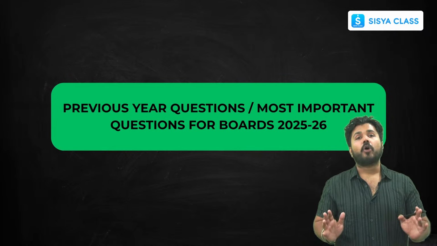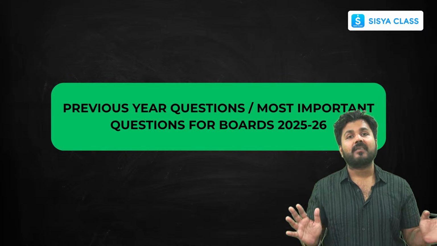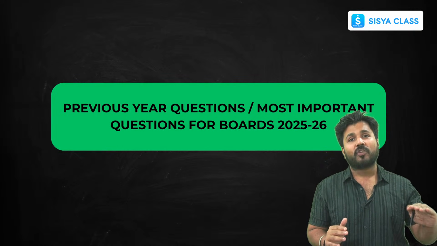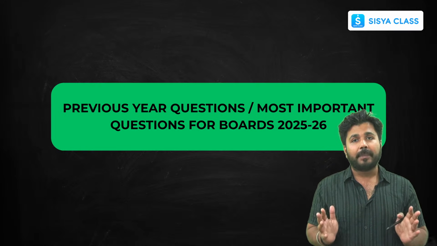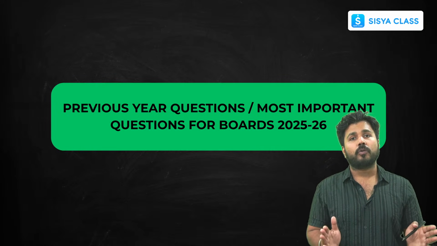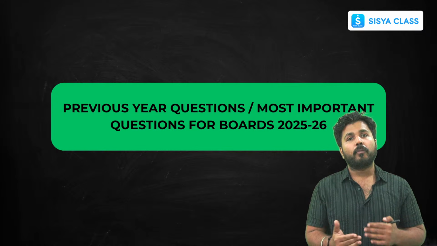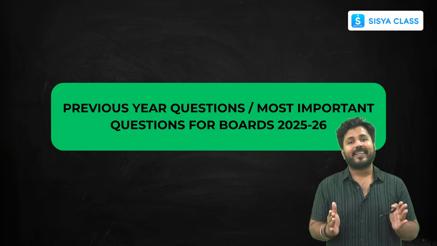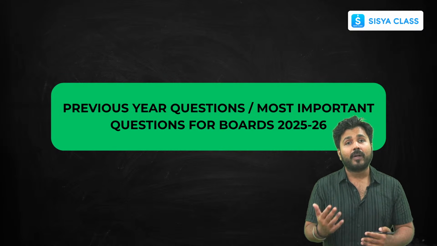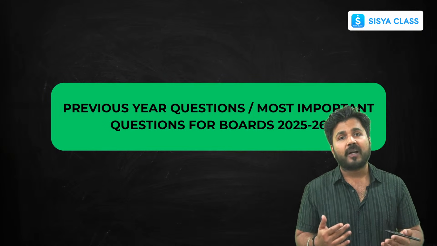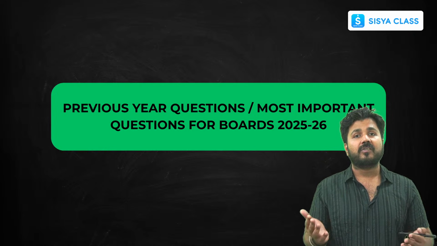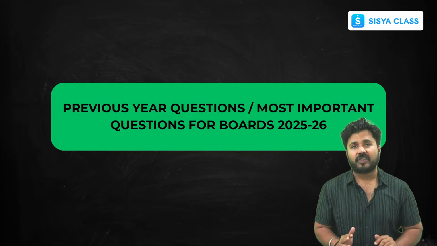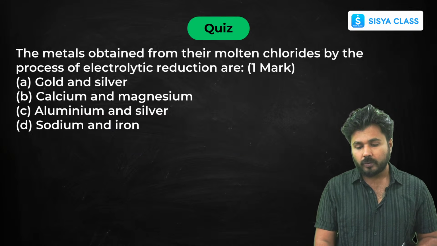Okay, so now this was all about the whole chapter of metals and non-metals. I have tried to keep focus on each and every topic from basic, from scratch up to the highest level from where questions can be asked, and we have solved so many MCQs also to make the topic more clear and more specific to you all. Now we will be solving some PYQs, especially those questions that have been asked in the last 4 to 5 years, to make you clear which kind of MCQs, 2 marks, 3 marks, 4 marks, case-based study questions and assertion reason questions have been asked in previous exams from this chapter. So let's start the PYQs.